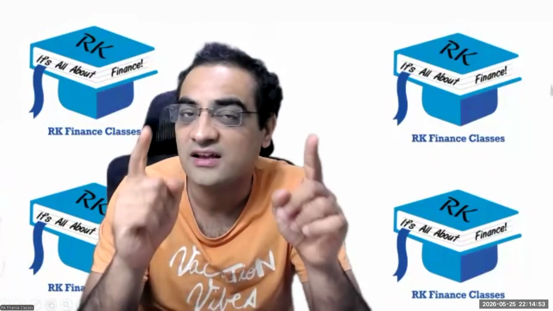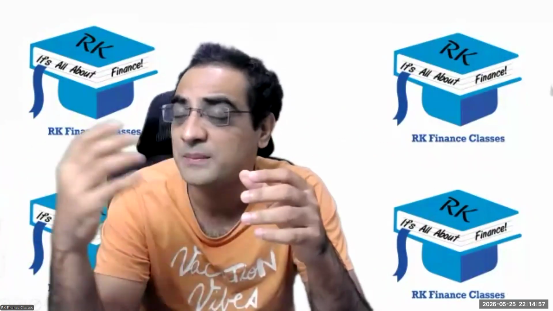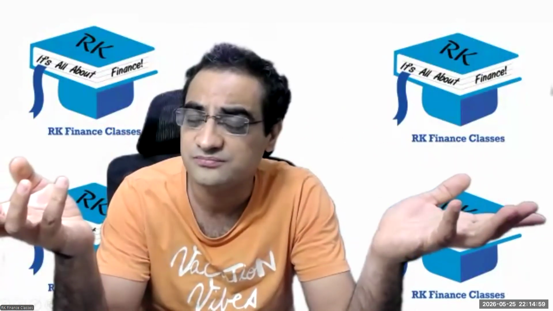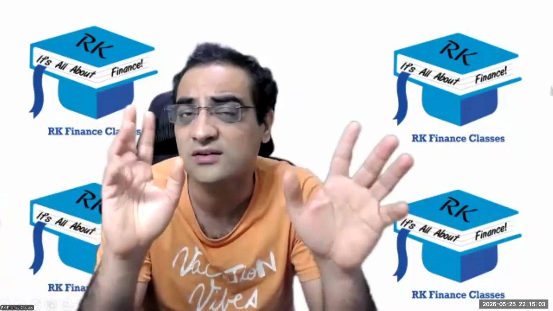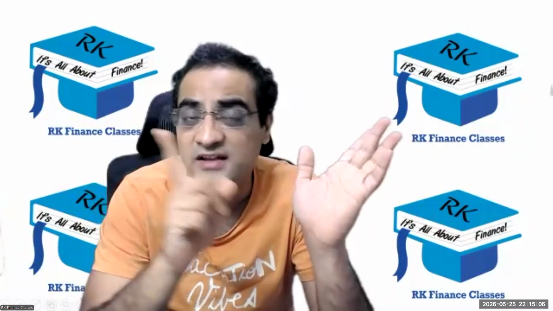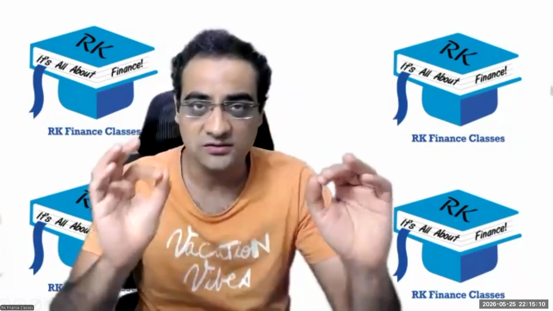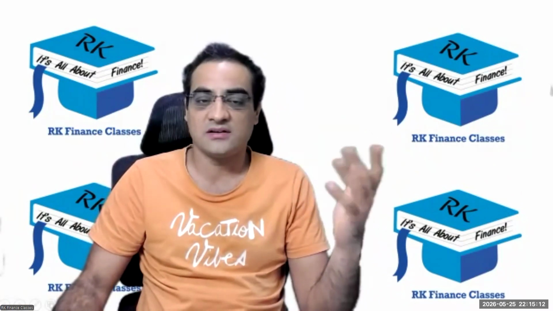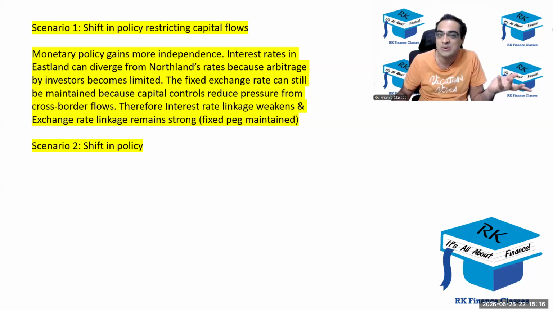If the words independent monetary policy come up, and the convergence of interest rates won't happen because people won't be able to borrow and invest because of restrictions on the capital flows, if either of these came up, I give full marks. Either independent monetary policy or the interest rate will not converge. This is what exactly the examiner would be looking for. Okay, I'm assuming that I'm an examiner and I'll be looking for it like this.